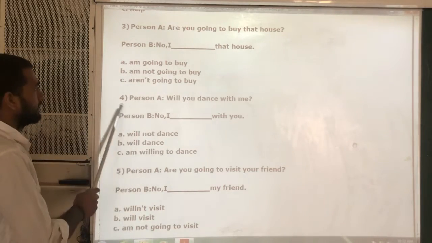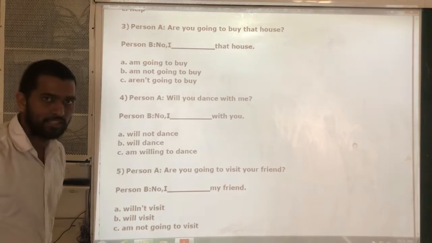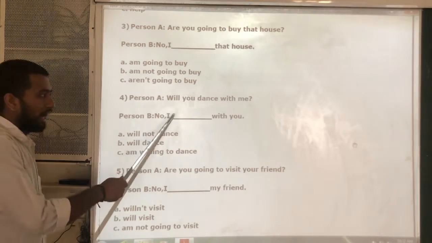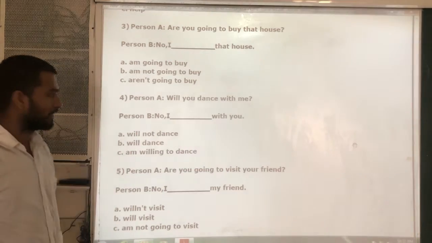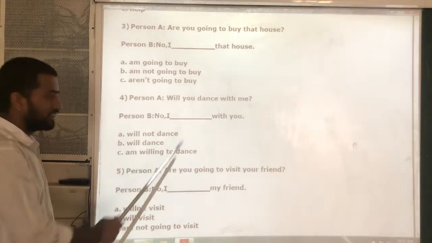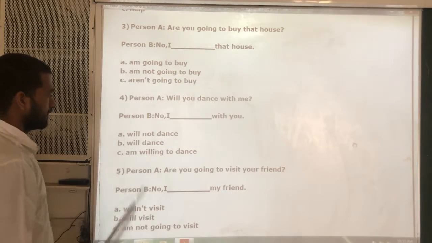Okay. Next, fourth one. Person A, will you dance with me? Will you dance with me? And person B said no. I will not dance with you. That is the correct answer. What is I will not dance with you? So this one is the correct one. Okay, A is the correct answer. Next,